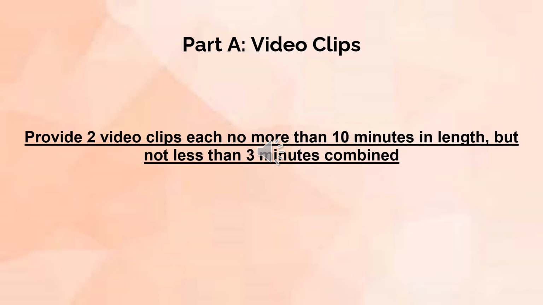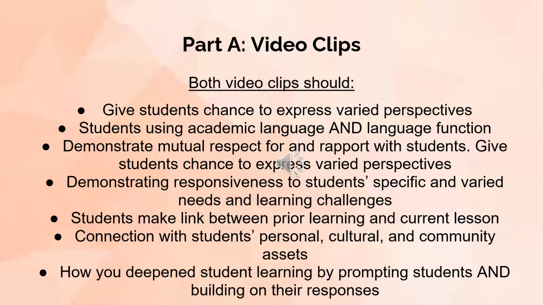You want to make sure that you stick to this minimum and maximum, because otherwise you will be scored with an automatic 1. For the video clips, there are some things that should be included in every video clip and is not specific to one clip or the other. The first of these is that you need to have students using academic language and the academic language function that you mentioned in your lesson plan. So we need to see students actually using this vocabulary, using this language function.